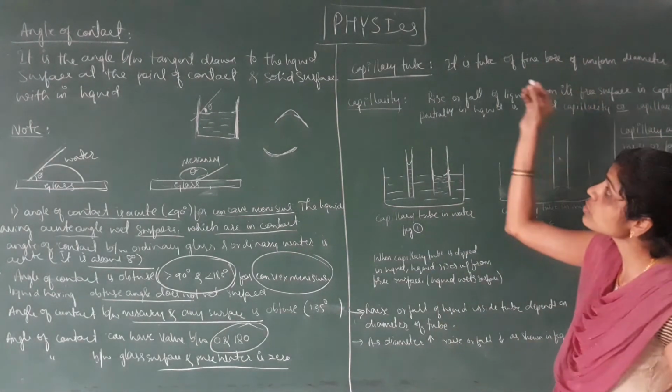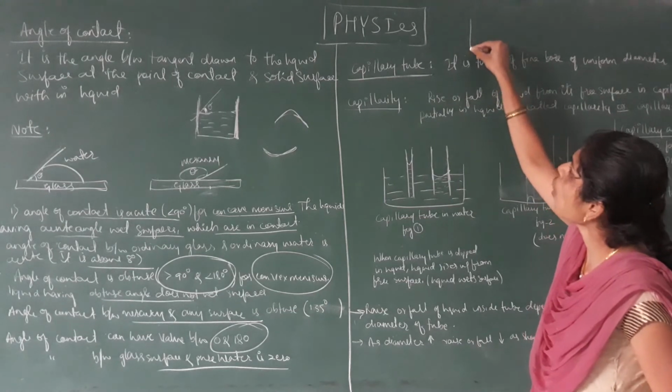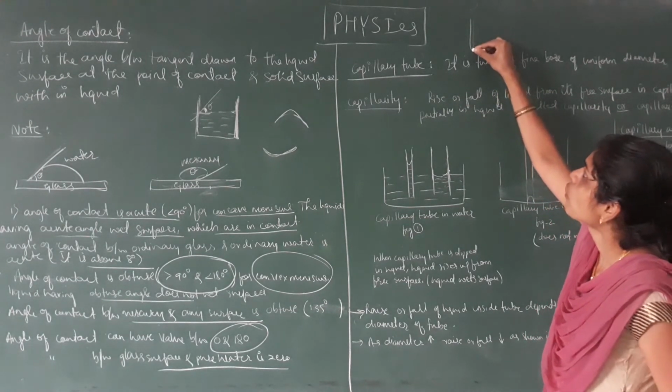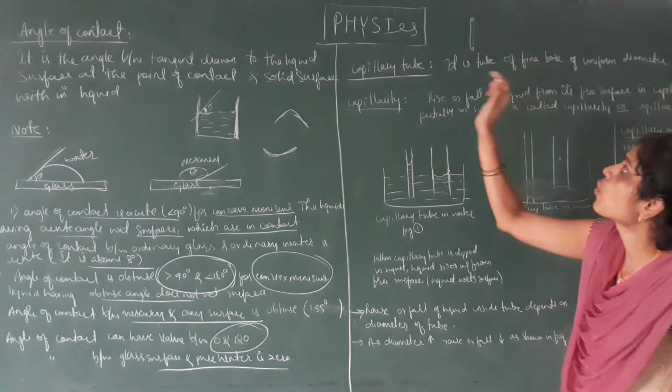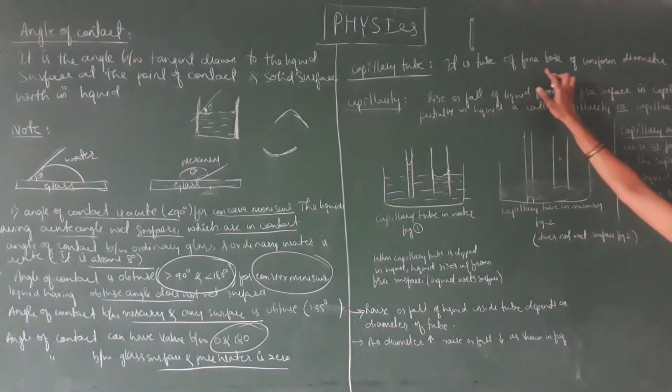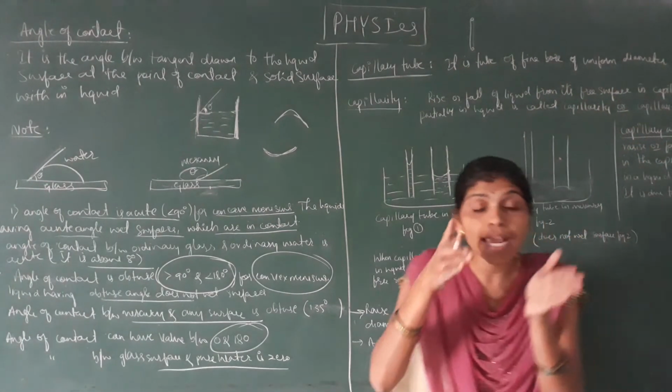What does a capillary tube look like? It looks like a small fine bore. It has two ends. It is a tube of a fine bore of uniform diameter.